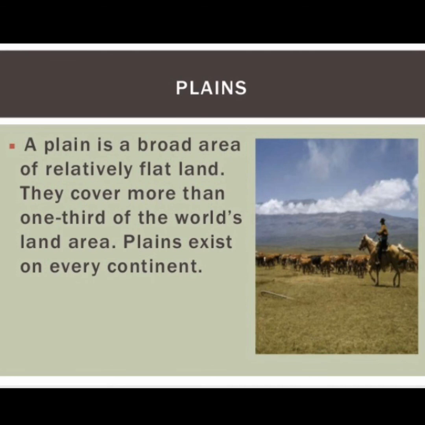They are also known as lowlands. Some of the important plains in the world are the prairies in USA, West Siberian Plain in Eurasia, and Gangetic Plain in India.